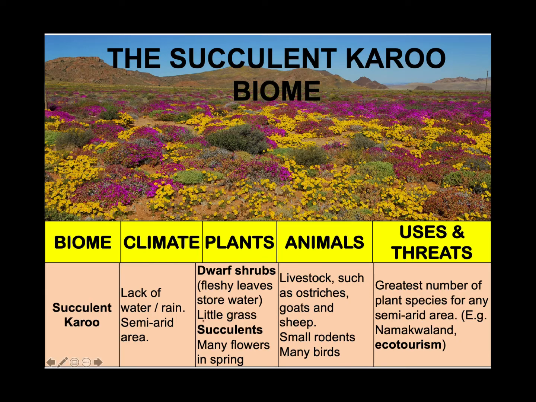If you notice, you will see that they have succulents as well, right? Now, succulent plants have very fleshy, juicy leaves that are able to store water. Succulent plants are able to live through dry seasons by using this water that they are storing in their leaves or in their stems.